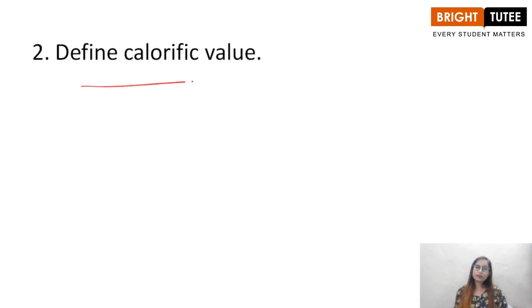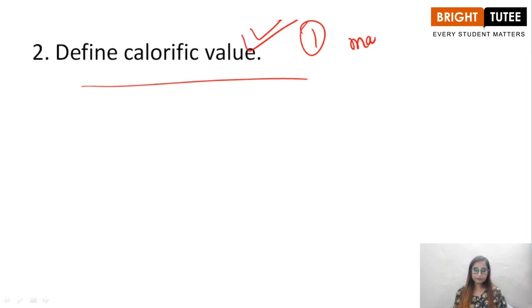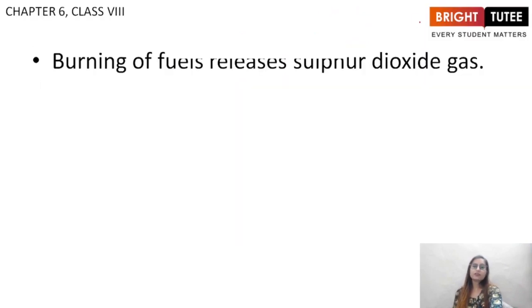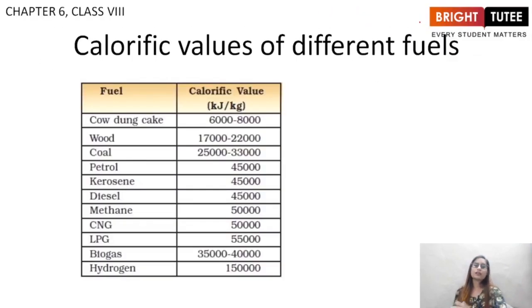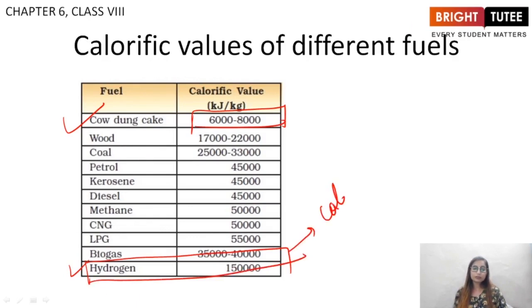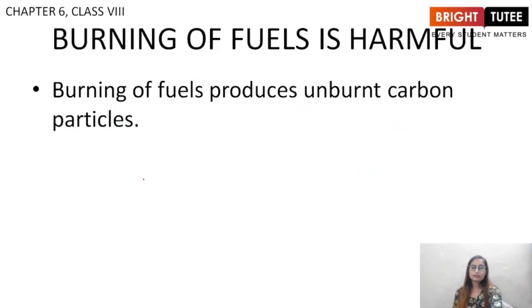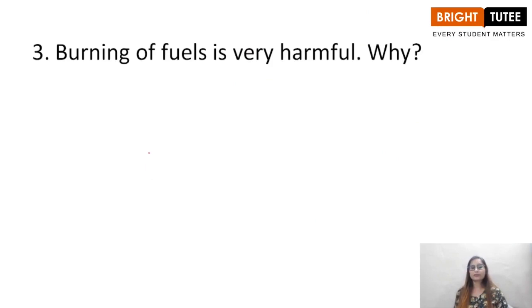Next question, define calorific value. As I just discussed, that is the definition. 1 mark question. It may also ask a few calorific values. So we can discuss the table. As you can look at the table, cow dung cake has a calorific value of 6,000 to 8,000 kilojoules per kg, while hydrogen has about 1,50,000 kilojoules per kilogram of the calorific value. So hydrogen is a much more efficient fuel, right? So this is how we measure and we compare different fuels.